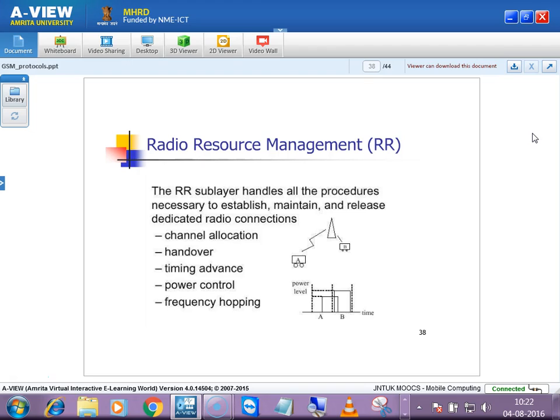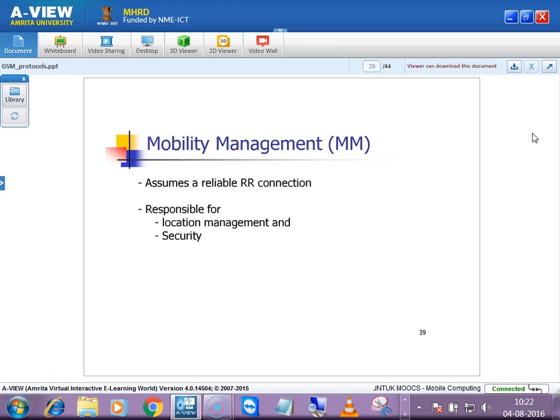And frequency hopping, you told, with different frequencies. Instead of one frequency, we'll be having hopping in the frequencies. These all things will be taken care of by radio resource management. And mobility management, you know, assumes a reliable RR connection, responsible for location management, whether that subscriber moved to some other location or is in the same location, this location updation, location request.